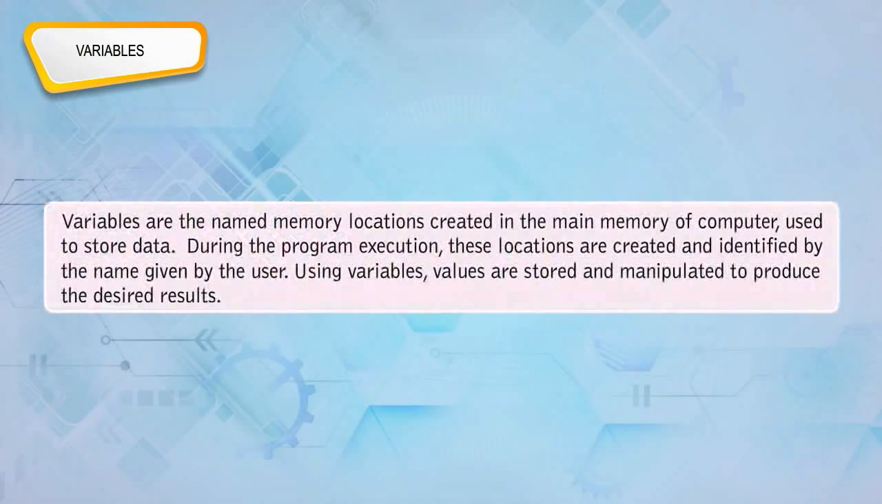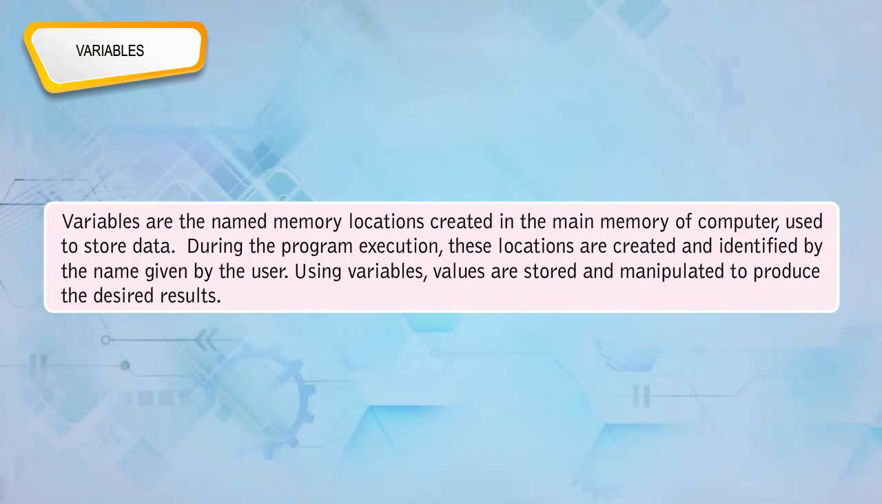Variables. Variables are the named memory locations created in the main memory of the computer, used to store data. During the program execution, these locations are created and identified by the name given by the user.